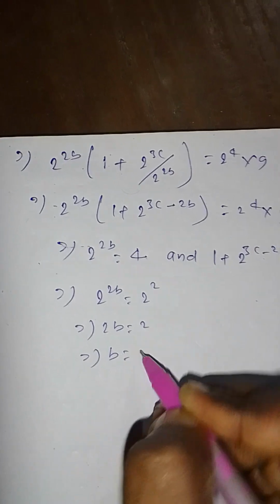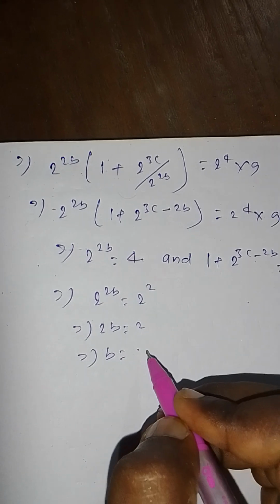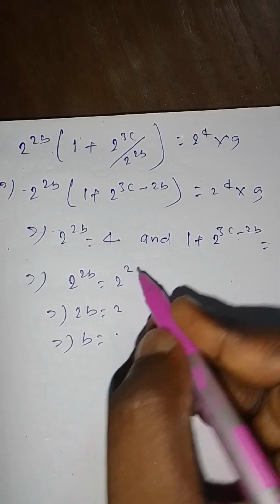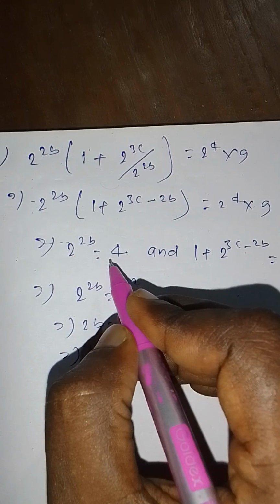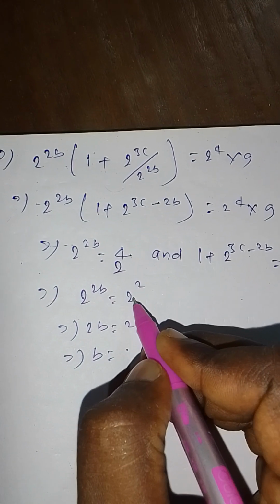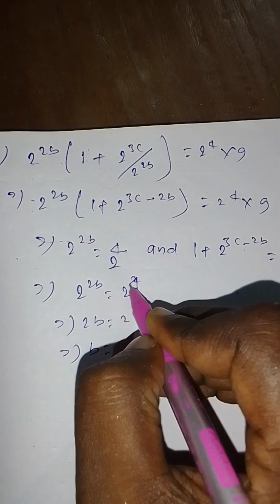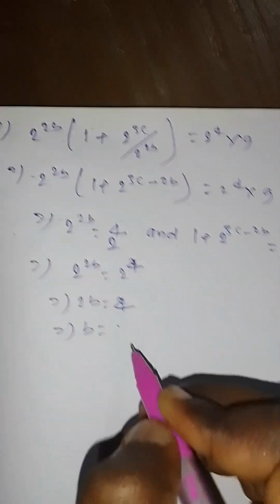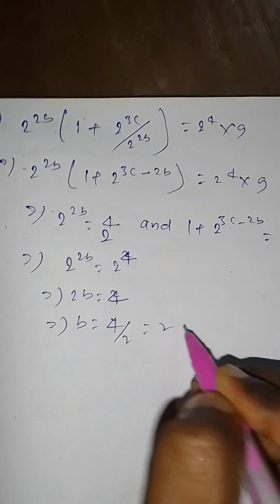This implies b is equal to, 2 to the power 2b equal to 2 to the power 4. This implies 2b is equal to 4. This implies b is equal to 4 by 2 equal to 2.